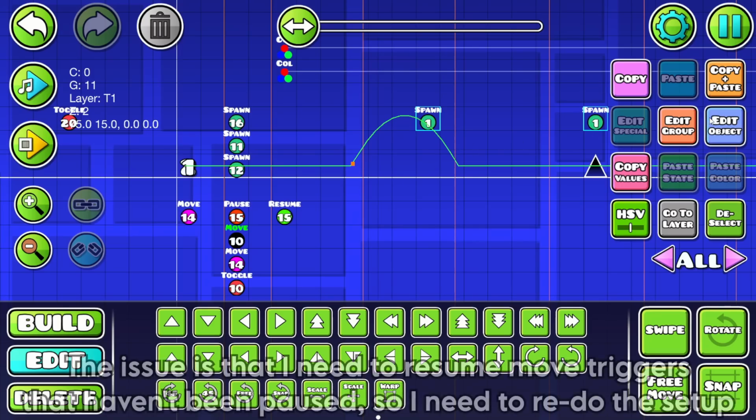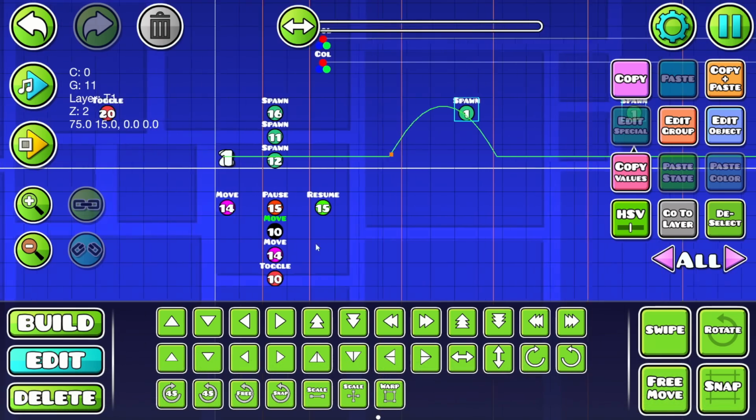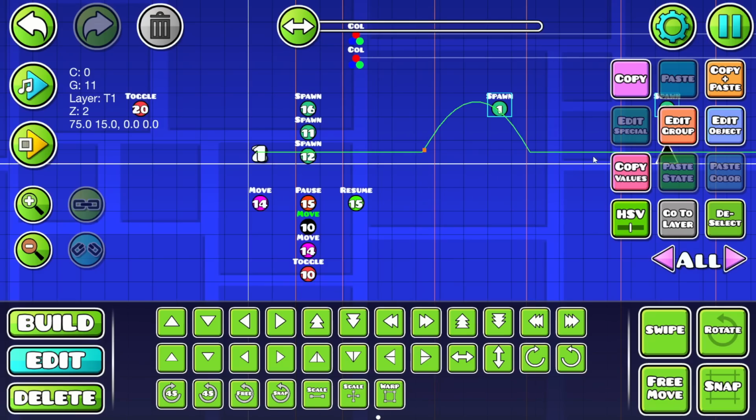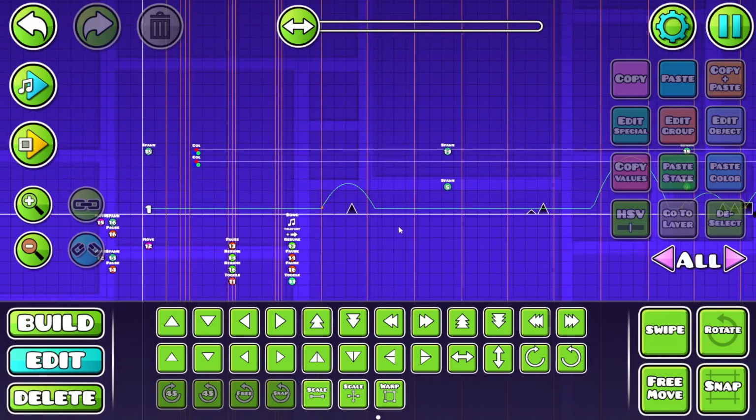Okay, I see. Here's the issue with this. Instead of this, what we want to do is start this 11 thing, and then we immediately want to pause it. Okay, you know what? Give me a minute. I'll come back when I think I have this working. All right, I think I figured it out.